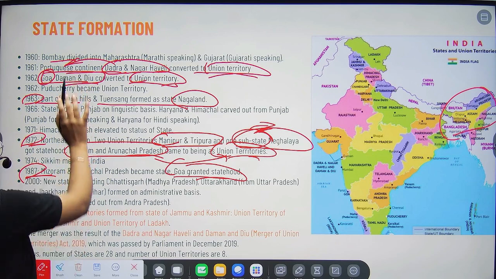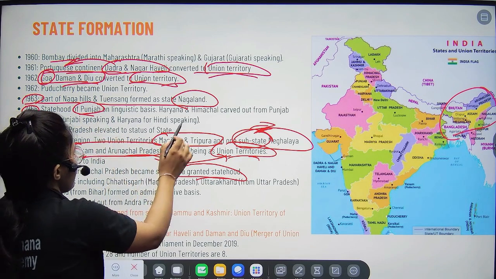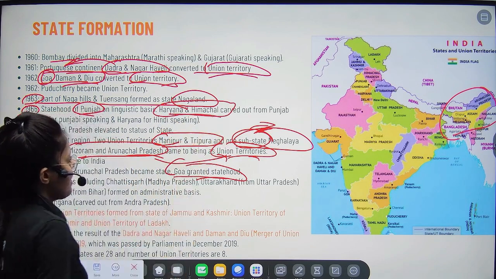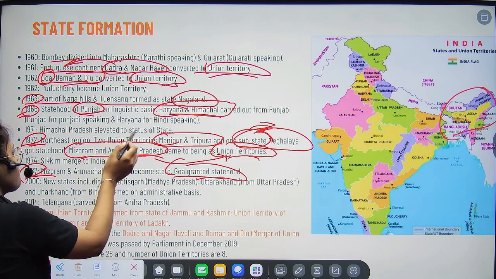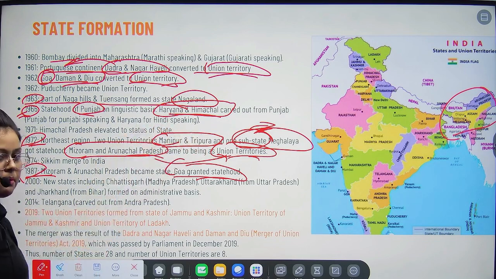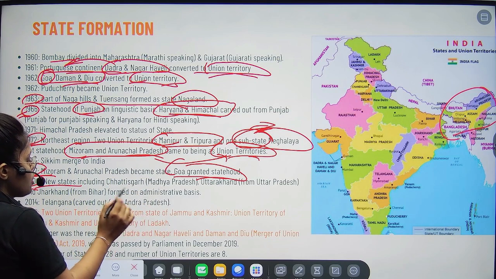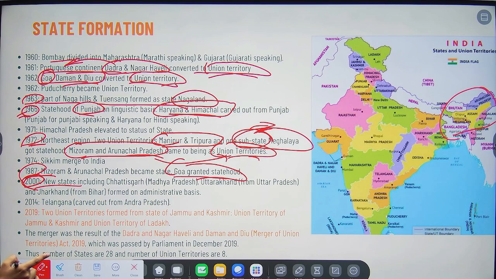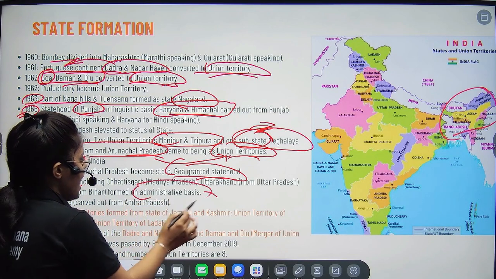And then we have discussed Bombay, and then we are discussing in 1966 Punjab. Okay, so Punjab has been divided, Punjab divided into first Himachal and Haryana, right? So basically, that was on the basis of linguistic reason, right? So it was divided into Haryana and Himachal on the basis of Haryanvi speaking people and Punjabi speaking people, right? And then we have in 2000, we have 3 new states. So in 2000 this is not on the basis of linguistic or some other reason. It was on the basis of administrative convenience.